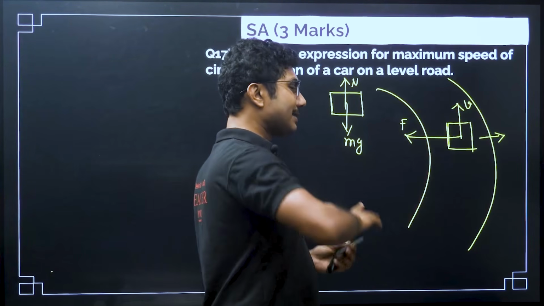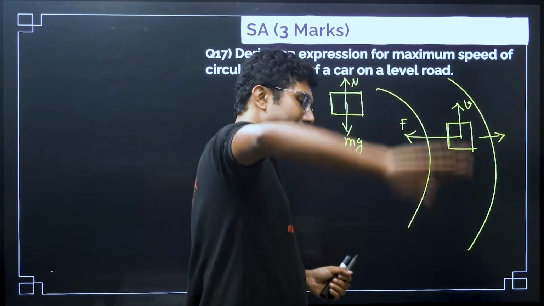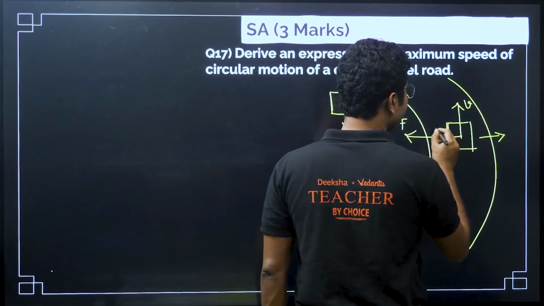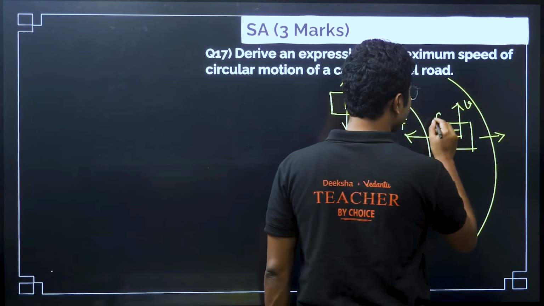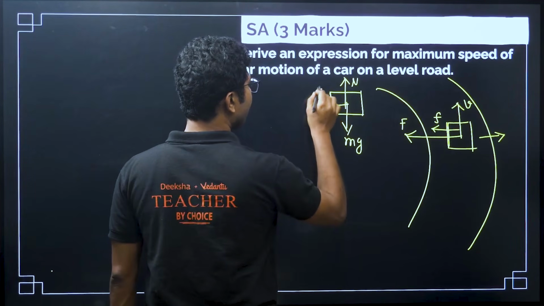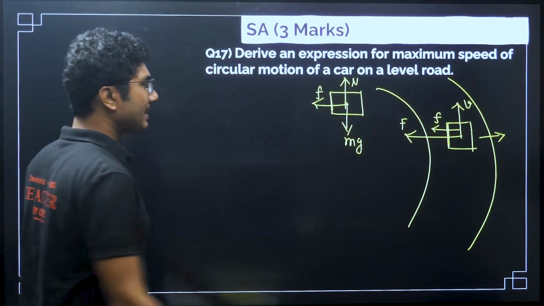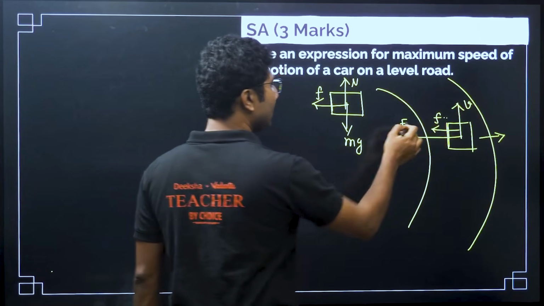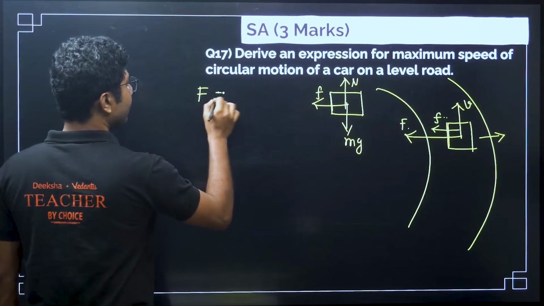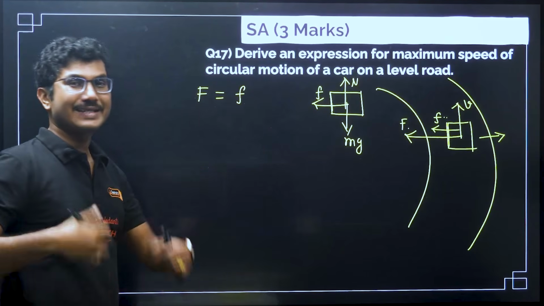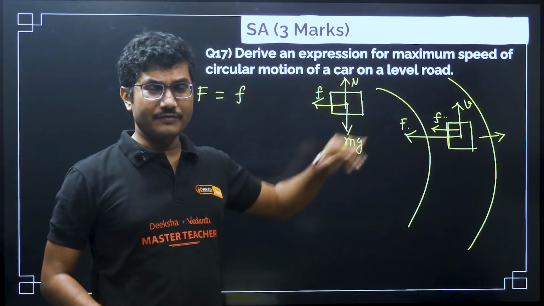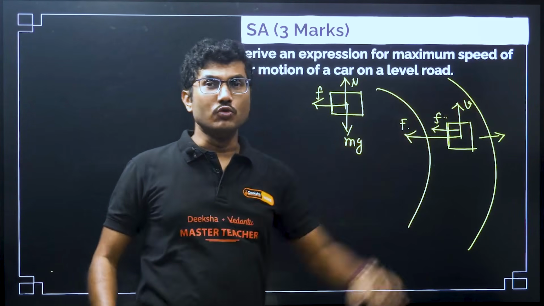But when the car is taking a turn, there is a tendency that it will move away from the curve. So, there is a frictional force which is acting in this direction. This frictional force is important. It is acting in the direction of the centripetal force. So, basically this friction force is providing the required centripetal force. So, centripetal force is equal to frictional force for safe turning. In case this frictional force is insufficient, then this car will move away.